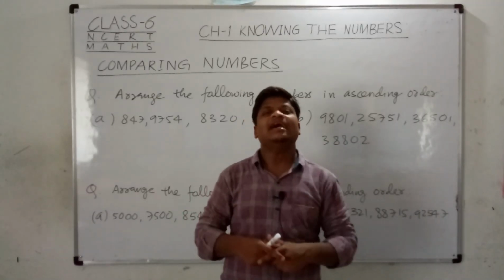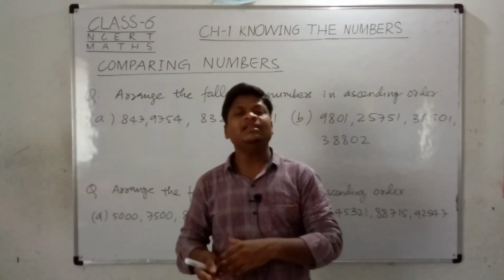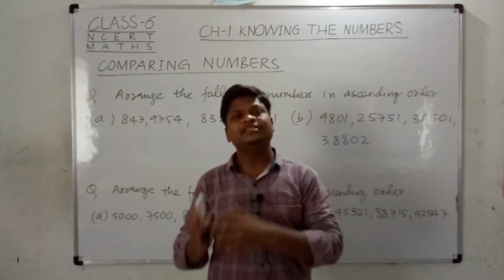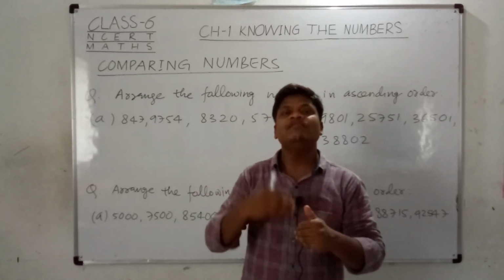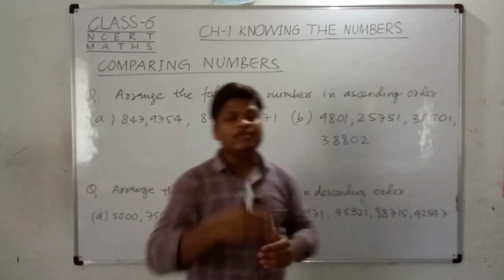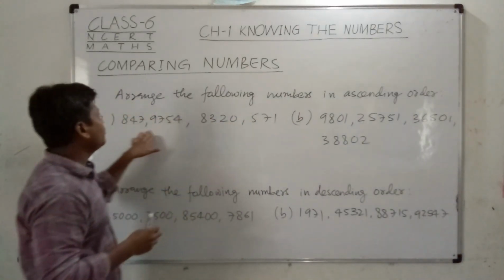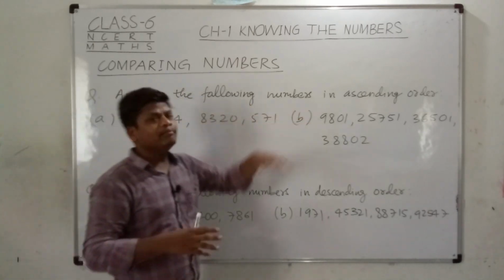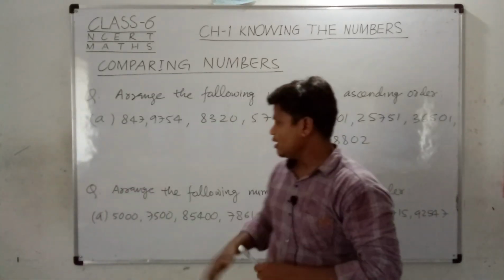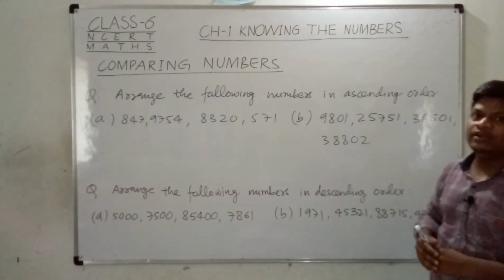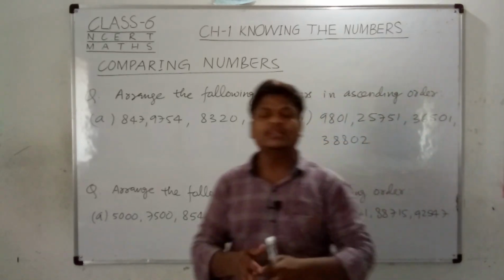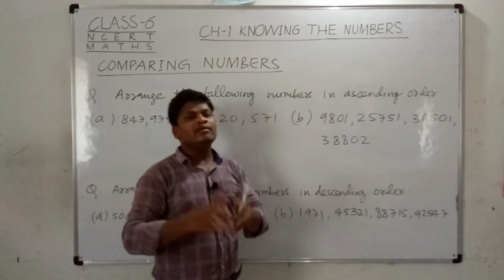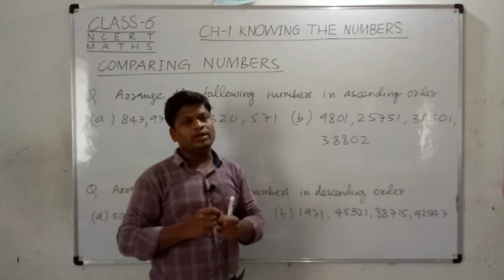Now friends, in the last example we saw which is the greatest number and which is the smallest number. Now we will go one step further. Here you can see some questions are given: arrange the following numbers in ascending order, or arrange the following numbers in descending order. One step further of this example, we can write the numbers in the proper order, right?